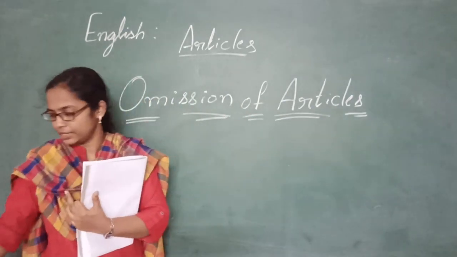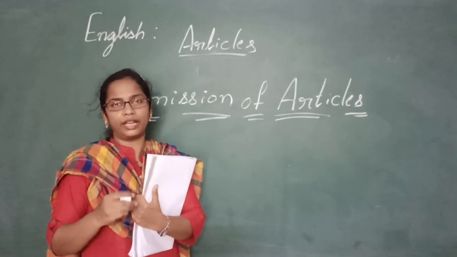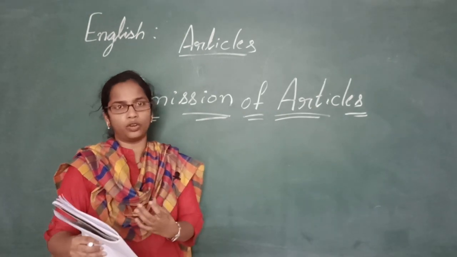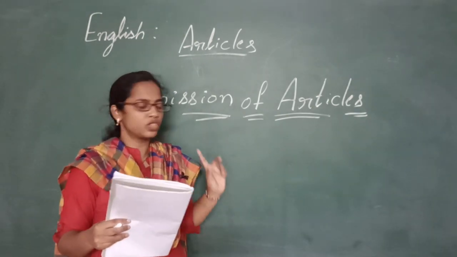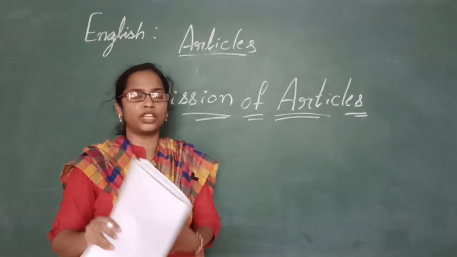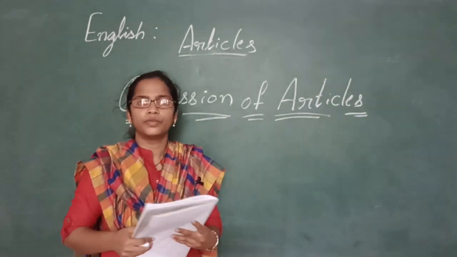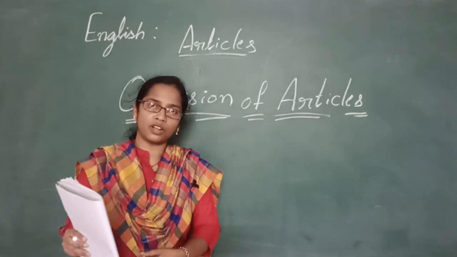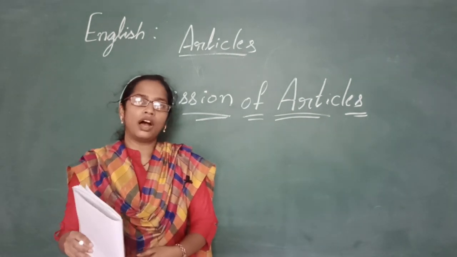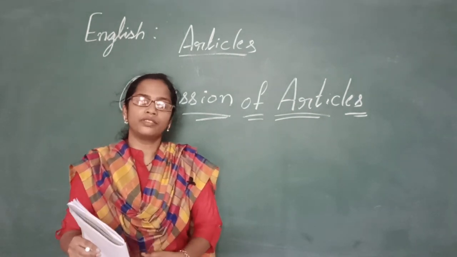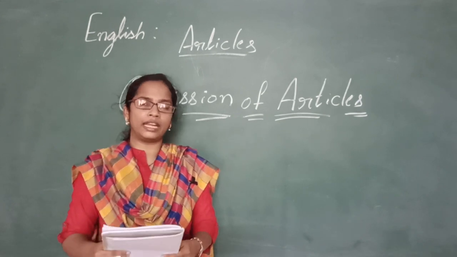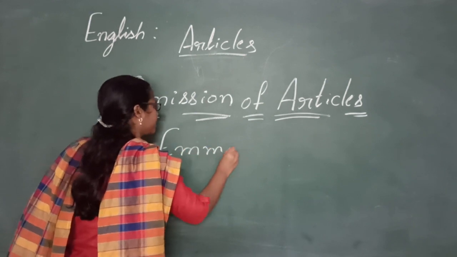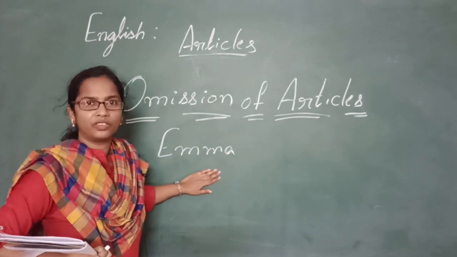Omission of the articles means where to avoid articles, where we should not use the articles. There are certain rules that you can make a note of while I explain. So number 1, articles are not used before proper nouns. So what are the proper nouns, children? Proper nouns are nothing but the names that are given to a person, place or thing. Let me give you some examples to get an idea. Emma. Emma is the name of a girl and it is a proper noun, right?